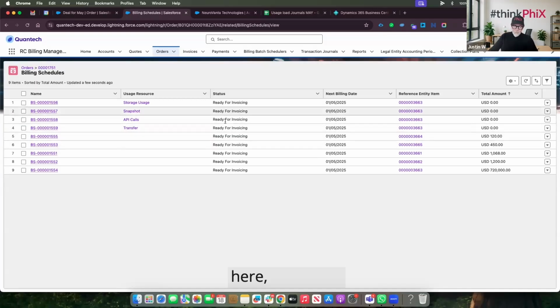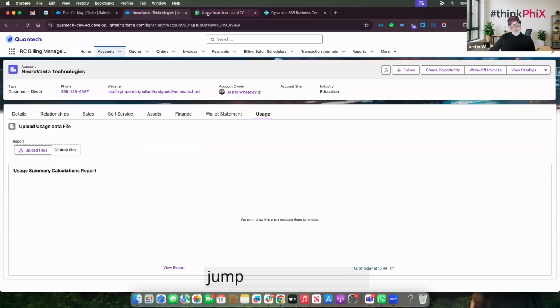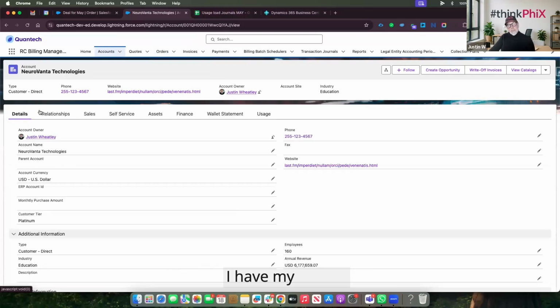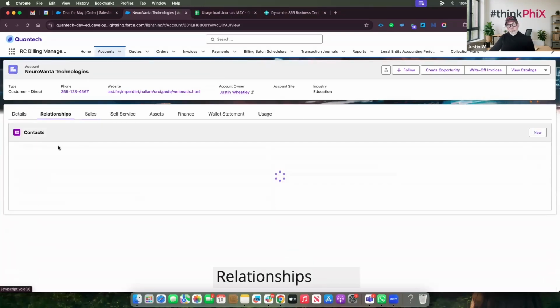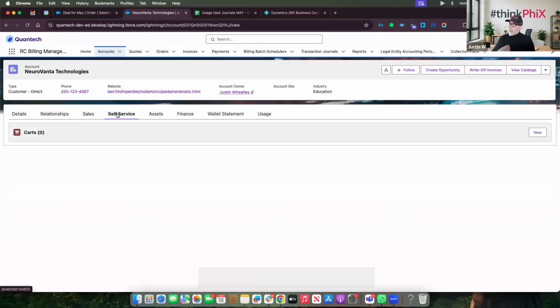As you can see here, the status is ready for invoicing, and the next invoice date is going to be the 1st of May. So what I'm going to do now is I'm just going to jump into my account. So this is my Neurovata Technologies account. And within my account, I have my details on the account, any relationships and my contacts, any sales. This section here relates to the customer where they've done any self-service.